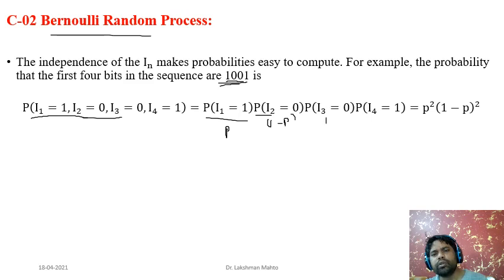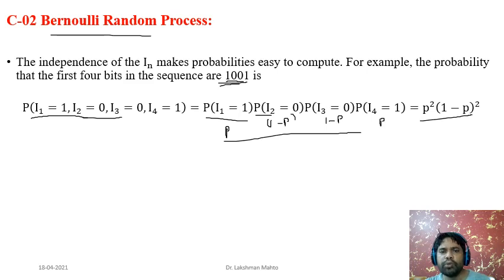That means again it is talking about the probability of failure. What is the probability of failure? It is 1 minus P. And the probability that I4 is taking value 1 means it is talking about the probability of success. Then what is the probability of success? P. That means we are multiplying P into 1 minus P into 1 minus P into P. And in total, if you do this multiplication, it comes to P square into 1 minus P to the power 2. So this is the probability of this event.